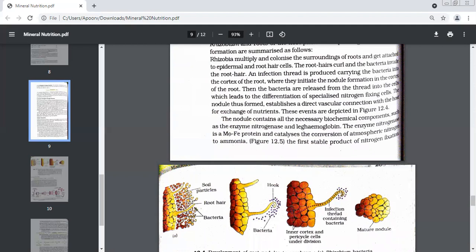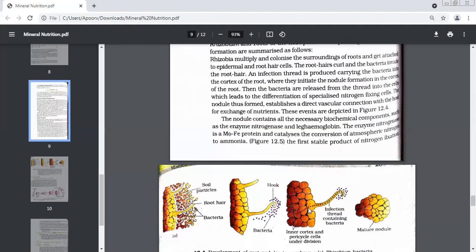Now, one by one, they will start entering the root hair and start moving inside. They are already in the epidermal layer, so they will move to the next layer, that is cortex. They will reach the cortex and pericycle cells. This structure which is formed by continuous movement, one by one, is the infection thread. What is this called?